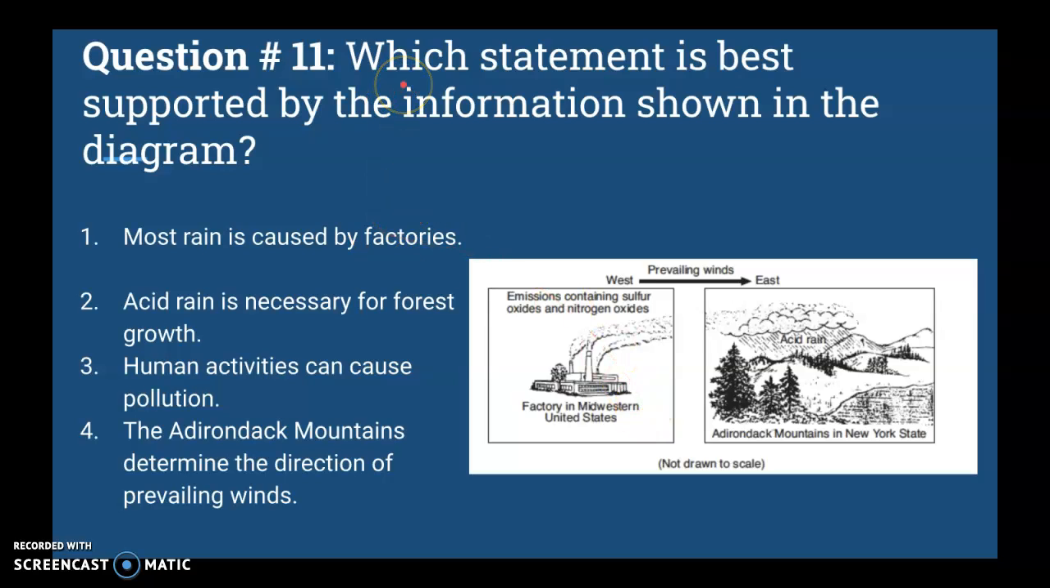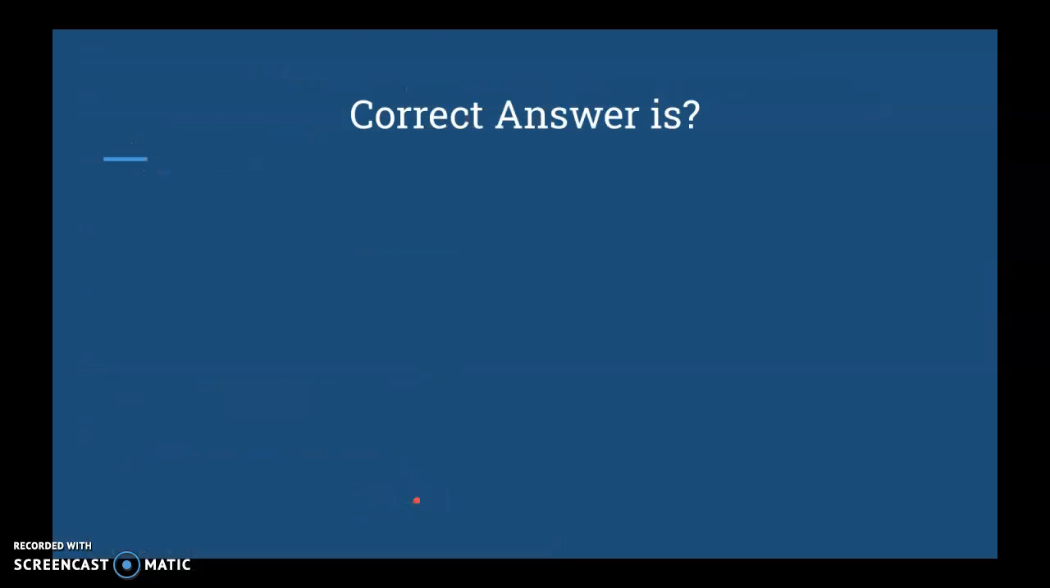So, going back to the question, which statement is best supported by the information shown in the diagram below? Most rain is caused by factories. Do factories cause rain? I don't know. I mean, you tell me. I'm not going to tell you that one. Acid rain is necessary for forests? I don't think so. Sorry folks, human activities can cause pollution. The Adirondack Mountains determine the direction of prevailing winds. I don't know. Okay, ready, set, here's the answer.